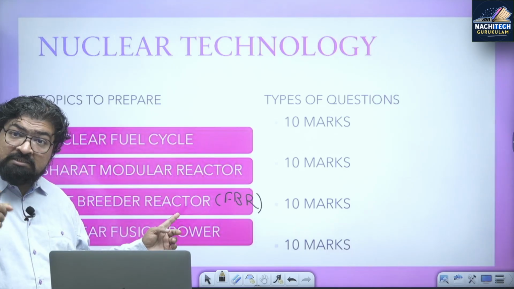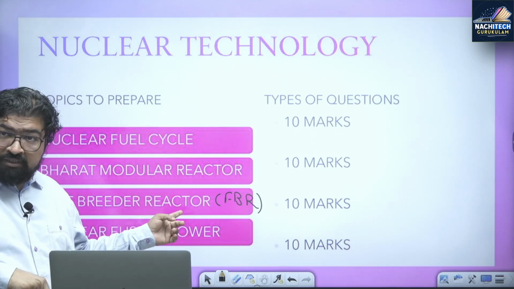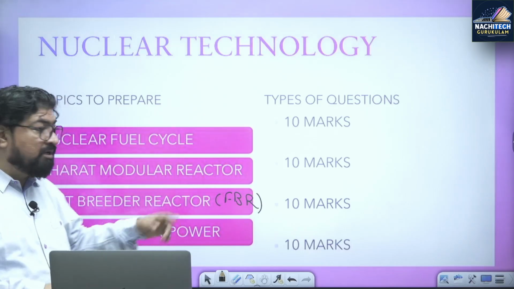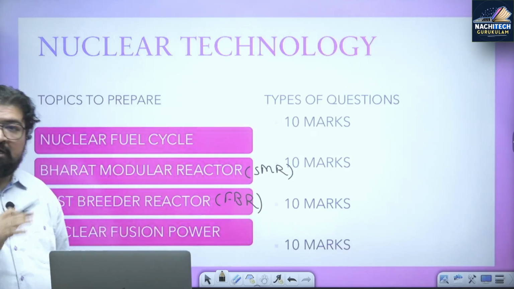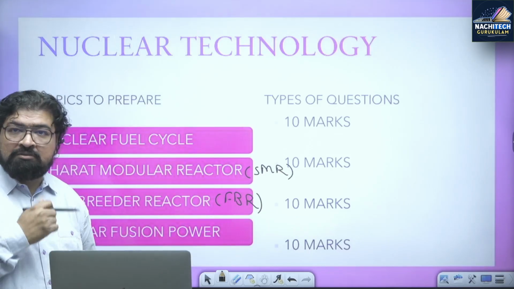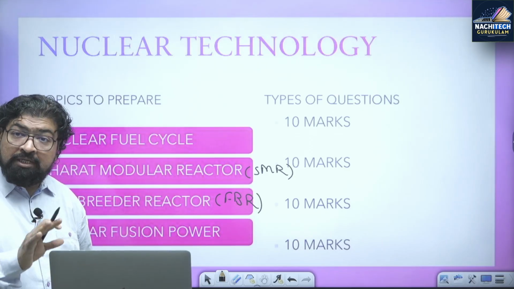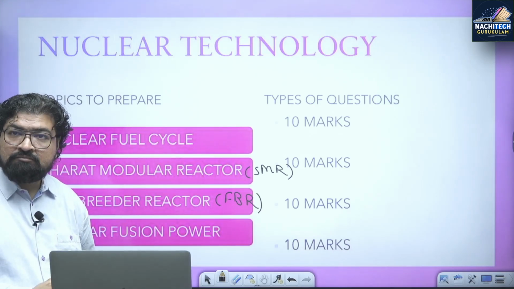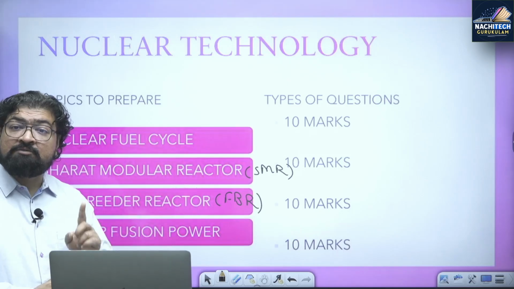It has been once asked in mains exam. अगर आप PYQ देखेंगे, if you see the PYQ, already a question has been asked in the exam about fast breeder reactor. Then small modular reactor, SMR, this budget, small modular reactor which can produce 300 megawatt. Now we want to bring private players into nuclear sector, power generation, and we want to expand our nuclear power program. Already in UPSC mains exam a question has been asked: What are the problems with respect to expansion of nuclear program of India? Risk and fear, nuclear accident and all. And also Bharat modular reactor or small modular reactor has been asked in prelims exam.